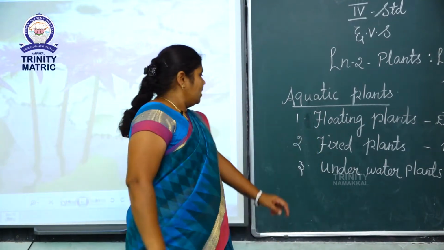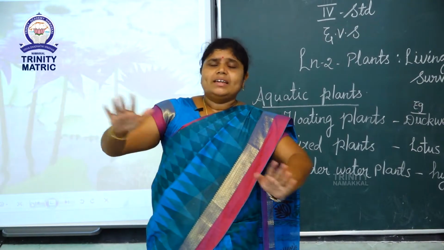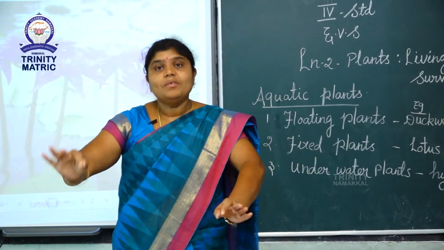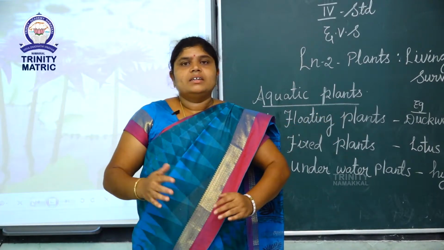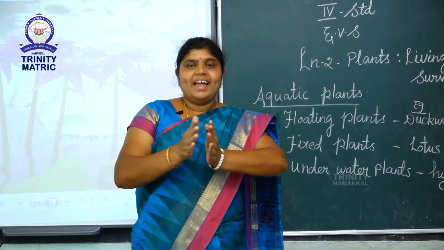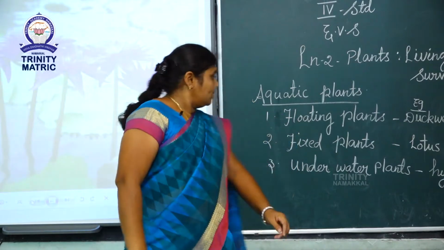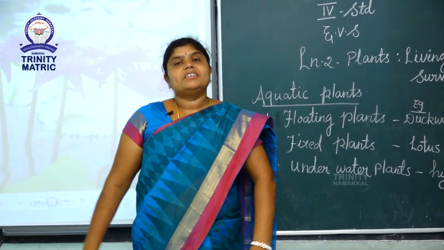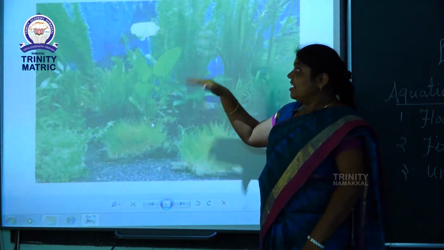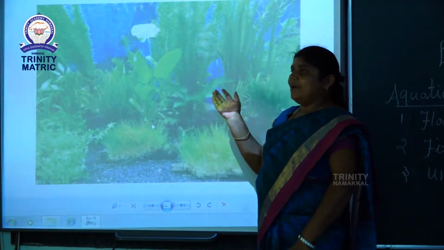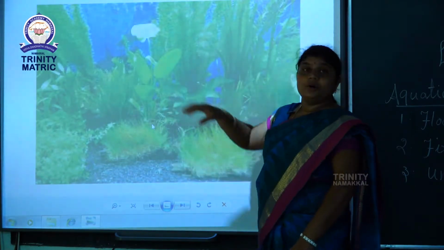Next one is underwater plants. Some plants live totally under the water. No flower; the flower does not come up. That means that plant is totally engulfed in the water. Example, hydrilla and tape grass. See the picture. These are underwater plants. These plants live under the bed, for example the ocean. So some plants live inside the ocean.